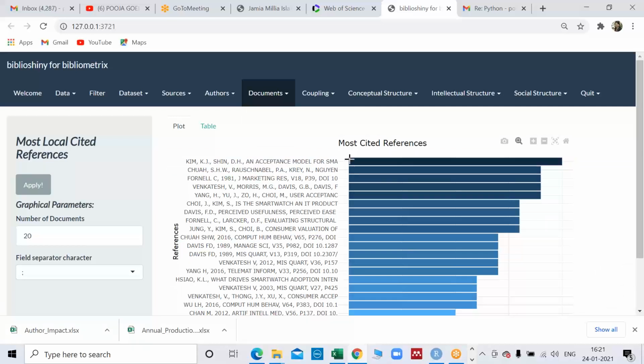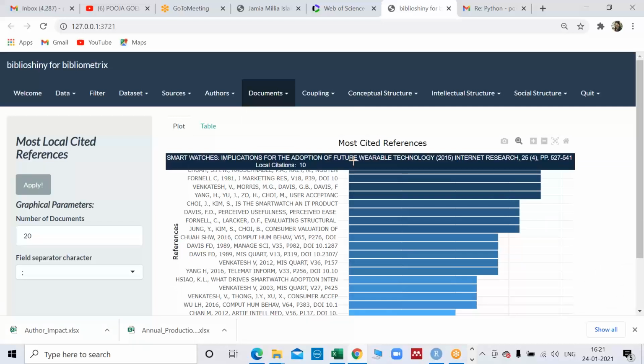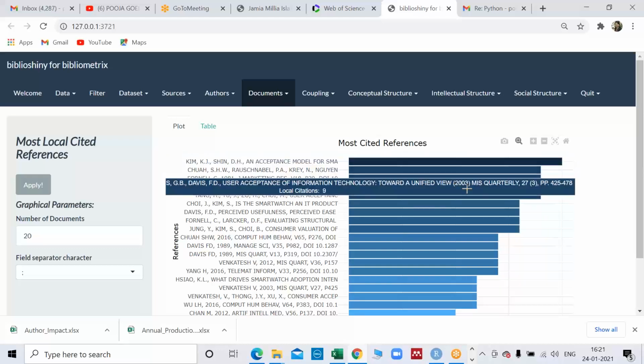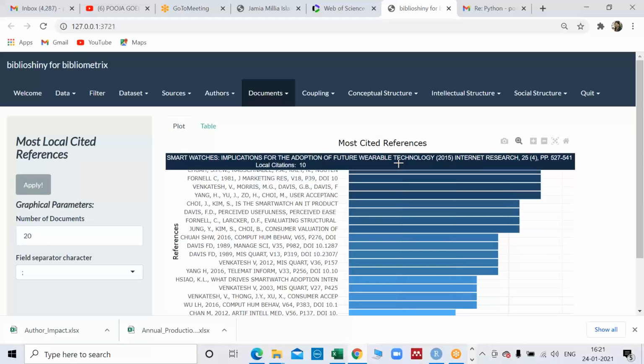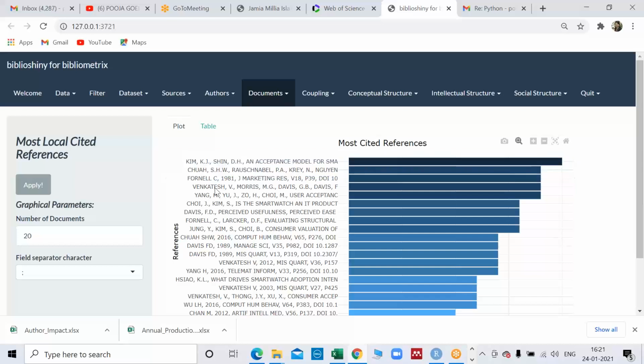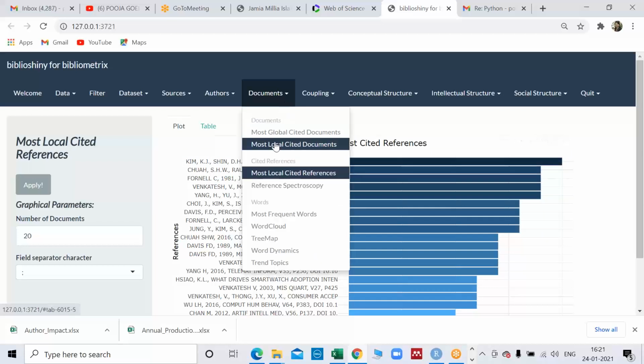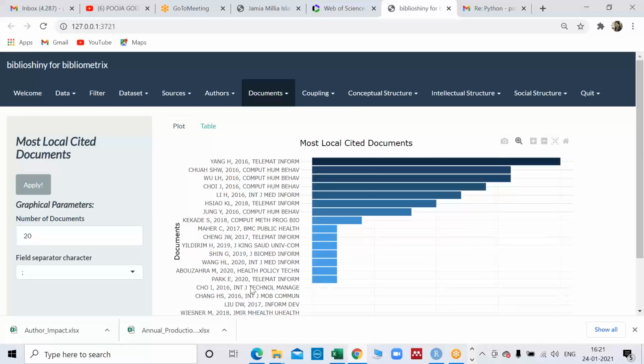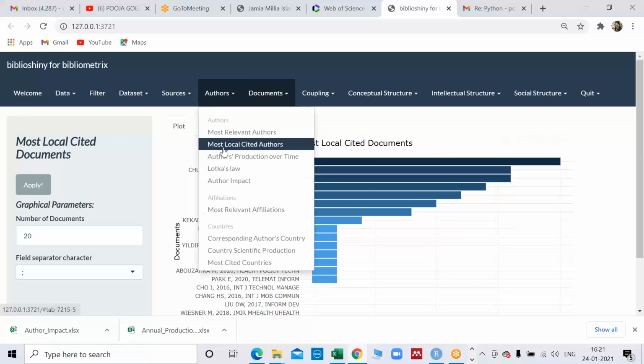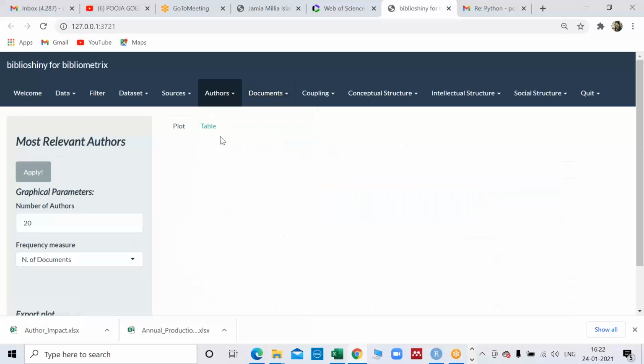Now this is the difference. That was the local cited, and this is the most cited references. That means it has been cited beyond smartwatches also. People have cited Kim for other technology adoption papers also, other than smartwatches. While when we talk about this, Yang is the paper which was within this cited document. I don't know when it was there. It was giving some different result.